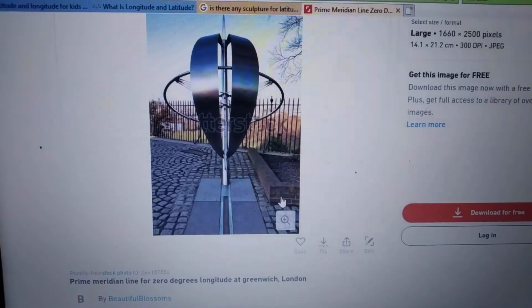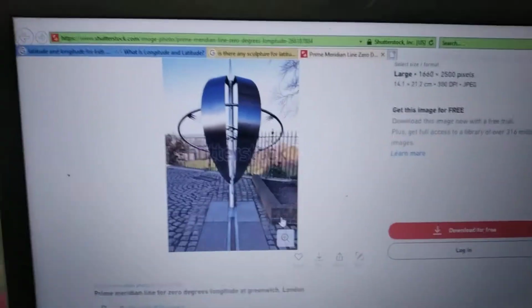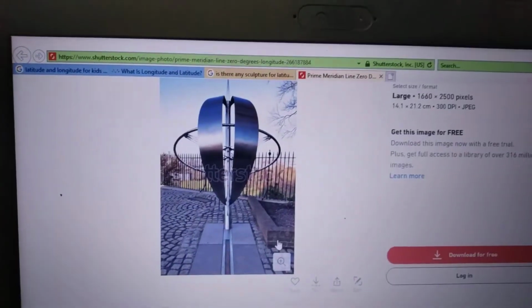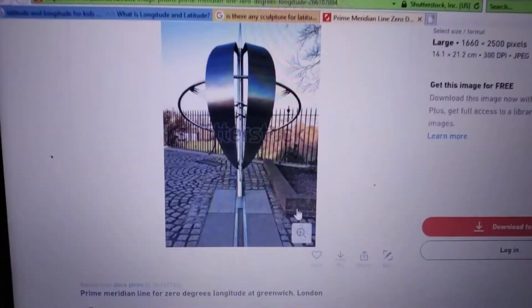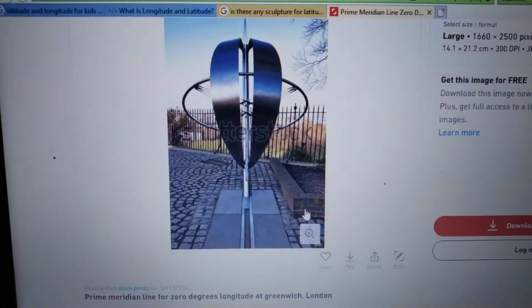So what is meant by prime meridian? What is meant by longitude? All these we will discuss in the lesson, and only after discussing the lesson will you come to know. So for what purpose was this sculpture introduced? Understood, children?